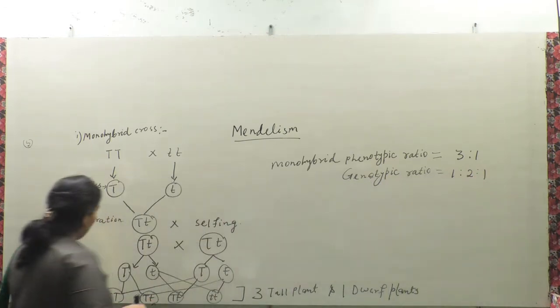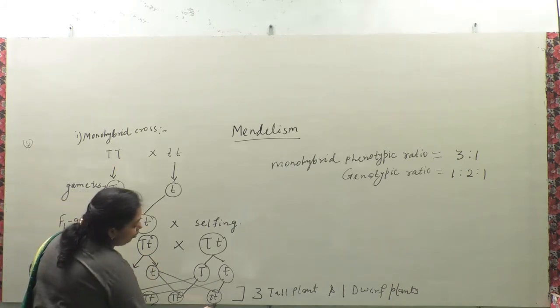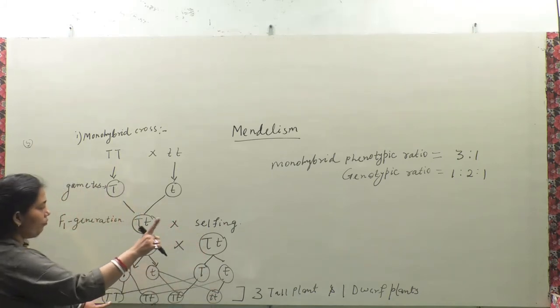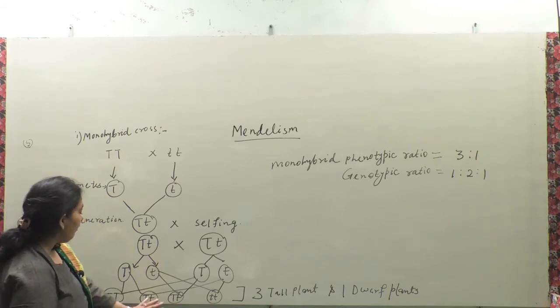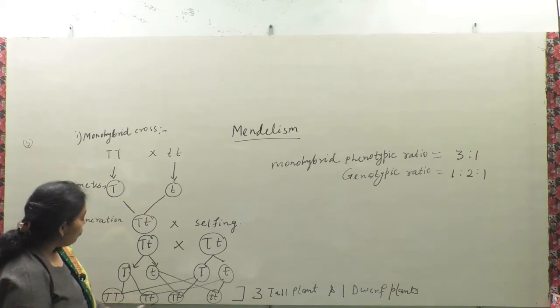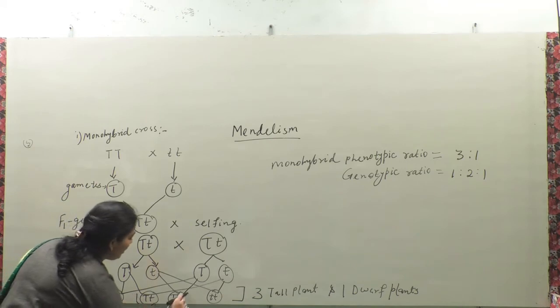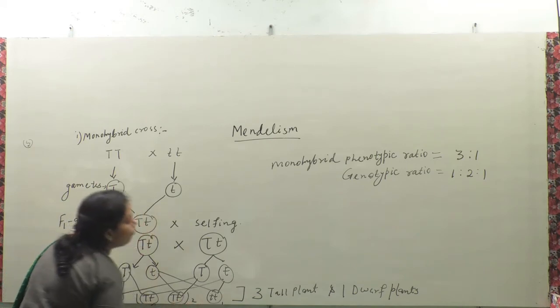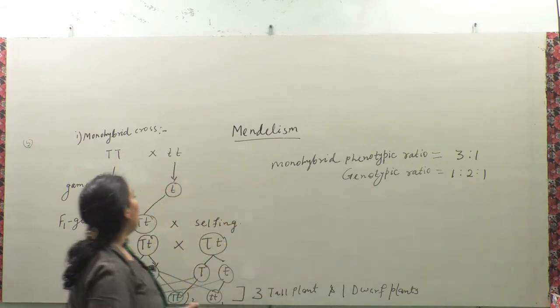Here capital T capital T is 1, capital T small t is 2, and small t small t is 1. Therefore, the genotypic ratio is 1:2:1.